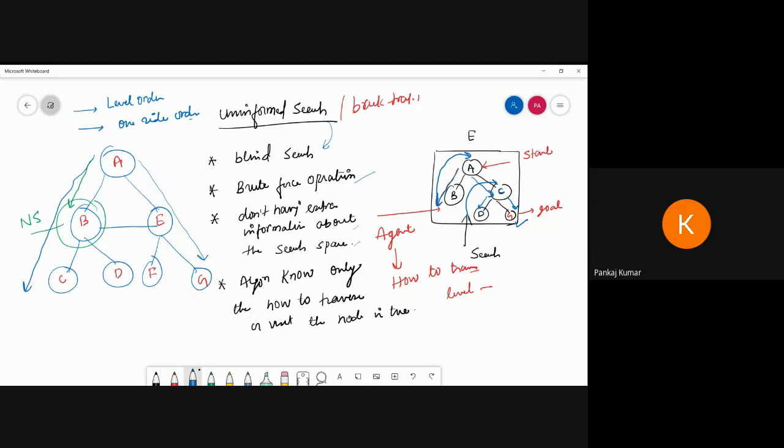Now let's see one example. Suppose we are using Google Maps. There we know all the things: we have to set the destination and the starting point. So we know what the destination is and where to start. That does not come under the uninformed search. That comes under the informed search.